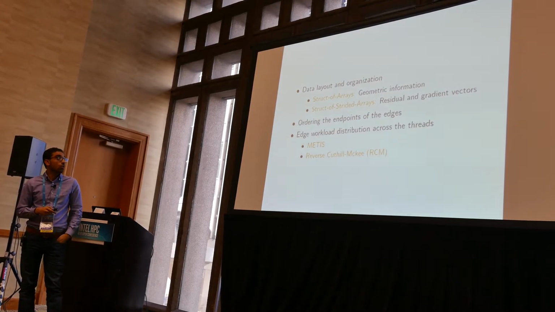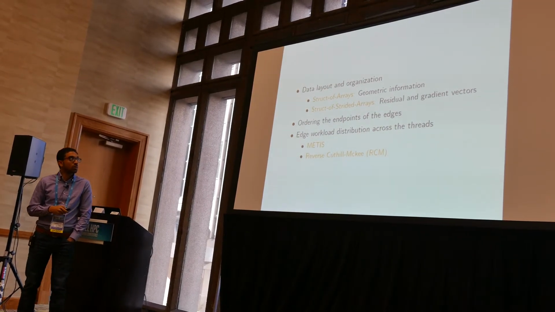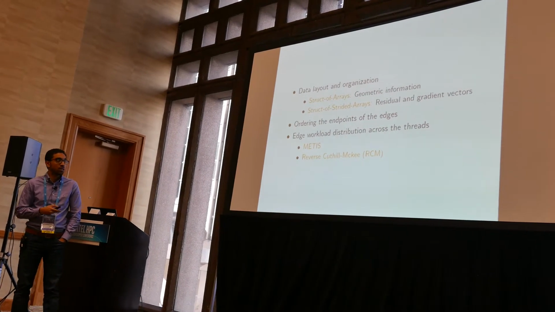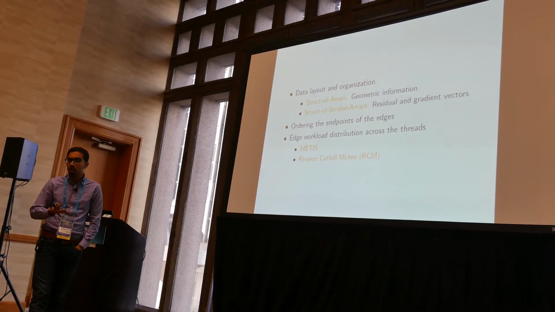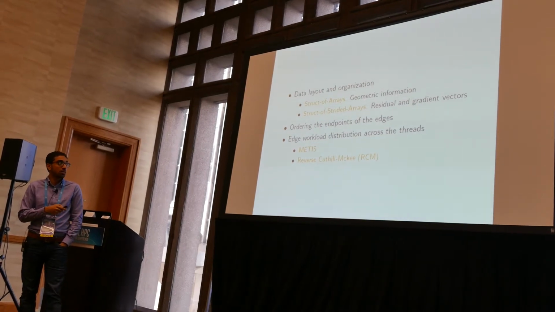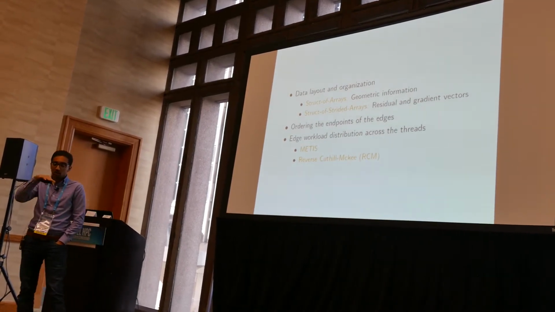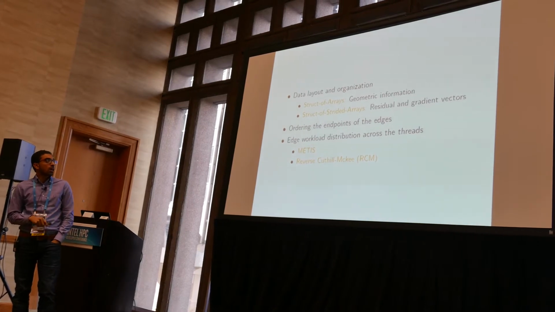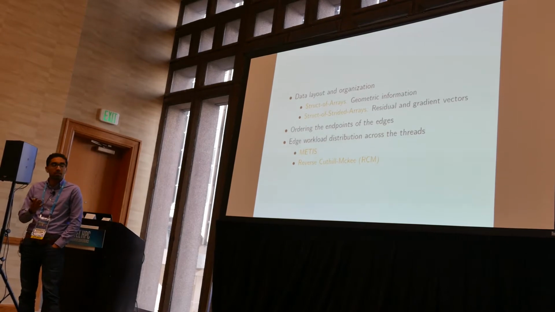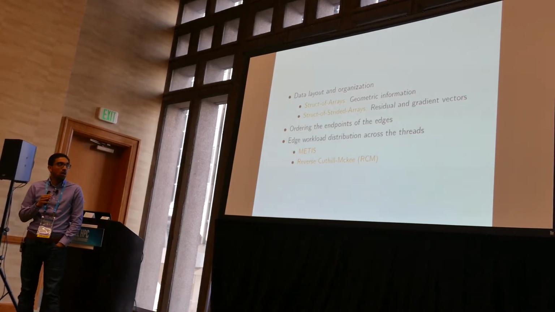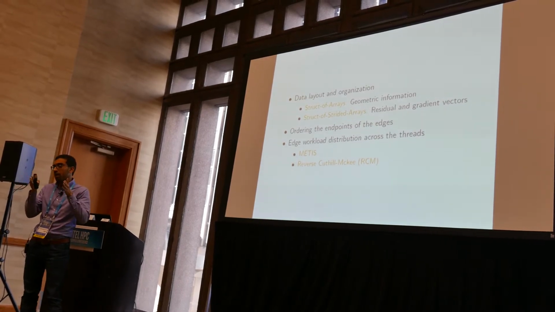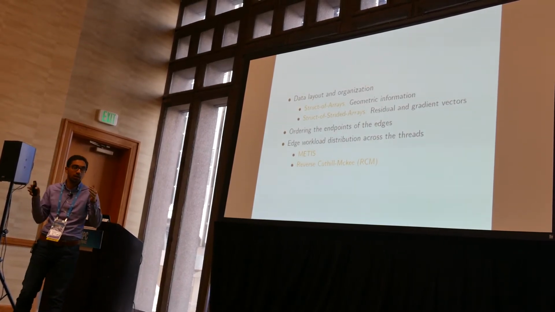So in the beginning, we did a data layout transformation where we used basically the most well-known vectorization friendly structure, arrays. So the geometric information, including the edge information, the node information, and the data information, are all allocated in a struct of multiple arrays format. For the residual and the gradient vectors, we first looked at allocating a struct of arrays of structs, where every struct element has an array of the size of the vector length.